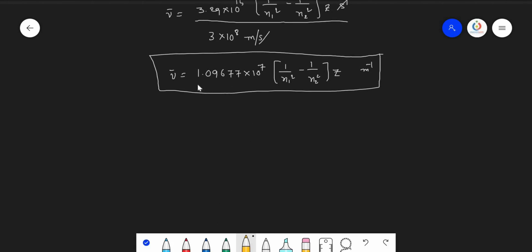And here this particular value is a constant, which is called the RH value, that is, the Rydberg constant. Rydberg constant, whose value is 1.09677 into 10 power 7 per meter. Okay.